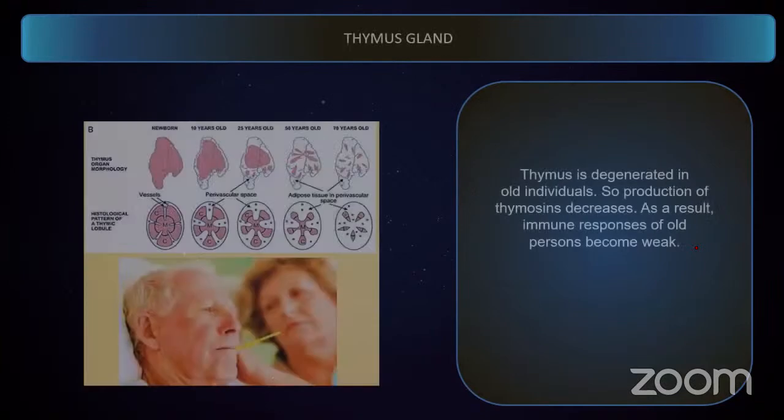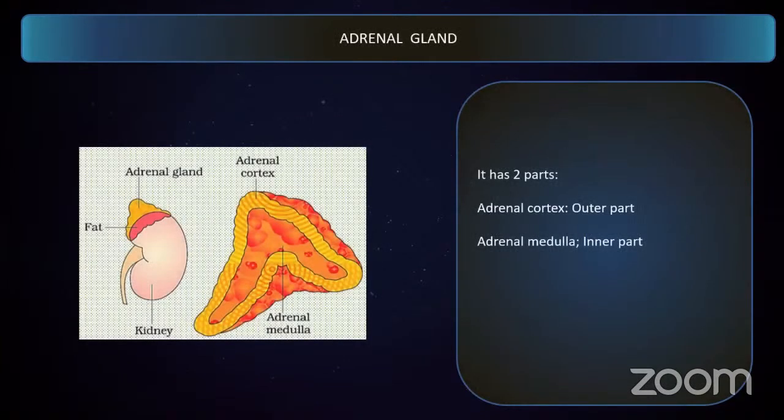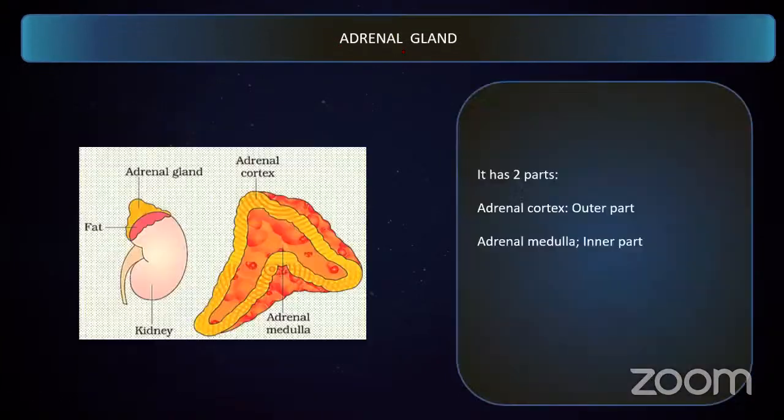Next gland is a very important gland, that is the adrenal gland. The adrenal gland is situated just on the anterior region of the kidney and it is a conical structure. If you take the adrenal gland and take a cross section, you can differentiate it into two important anatomical regions. One is the outer region, the other one is the inner region.